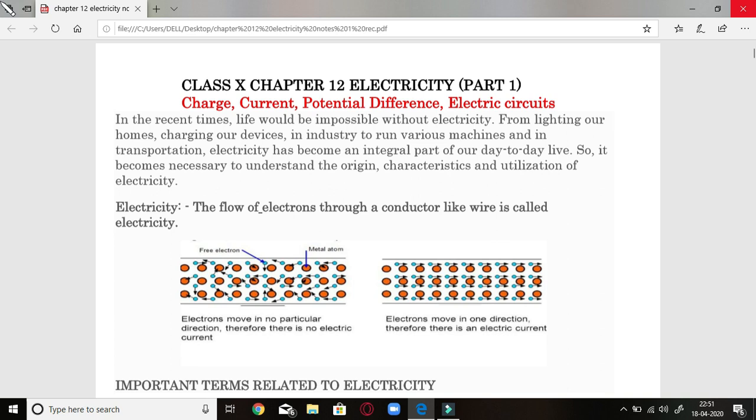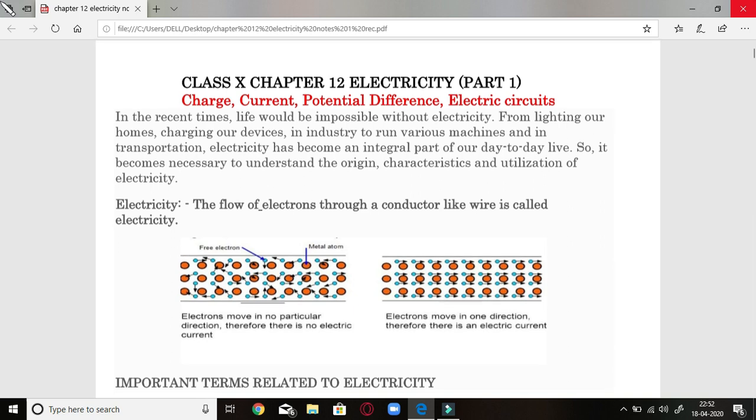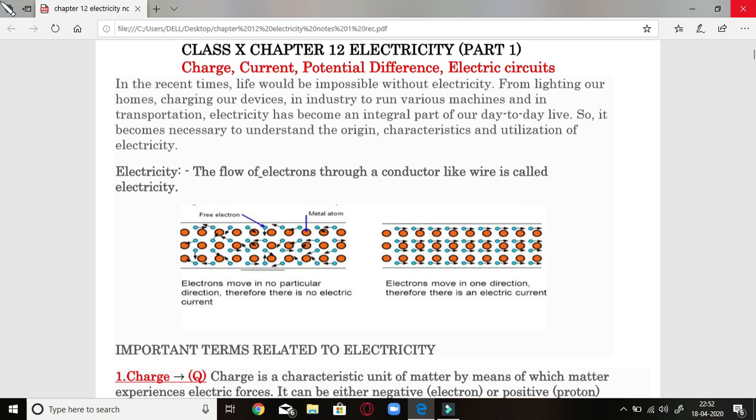In recent times, life would be impossible without electricity. We all know that electricity is life for us. It is used in our homes for charging various devices like batteries. It is used in industries to run various machines, and in transportation. Therefore, it has become an integral part of our day-to-day life. Without electricity, we cannot think of passing even one day, right?